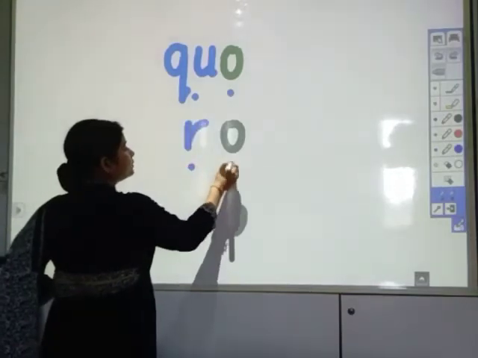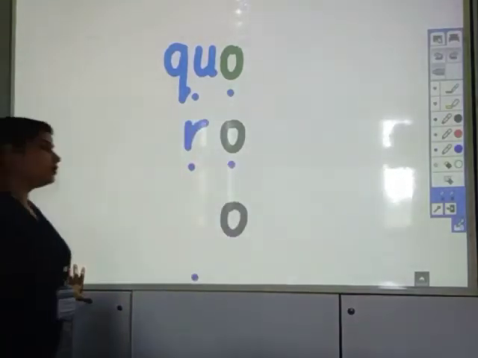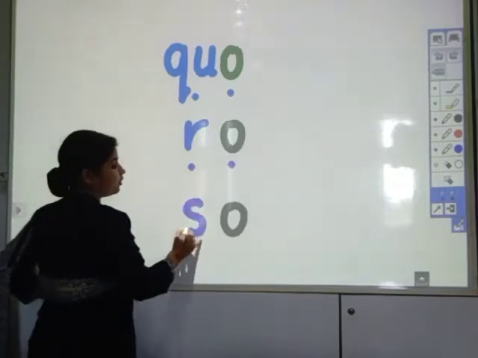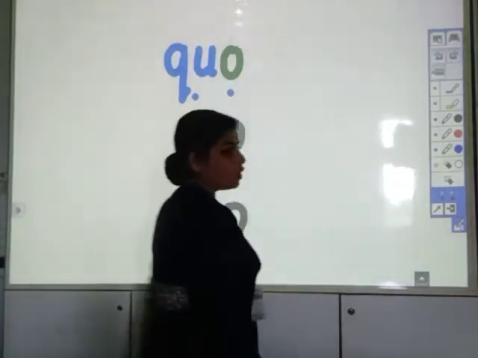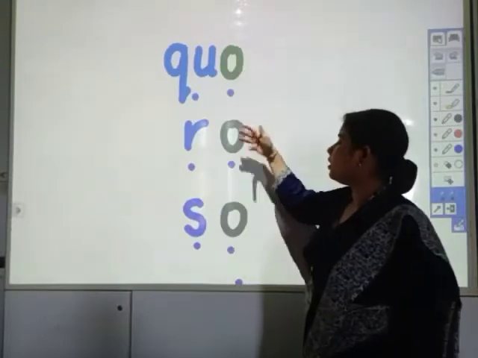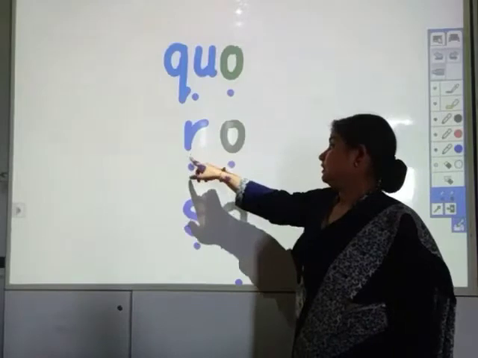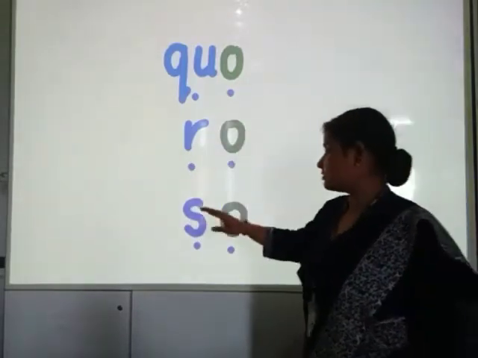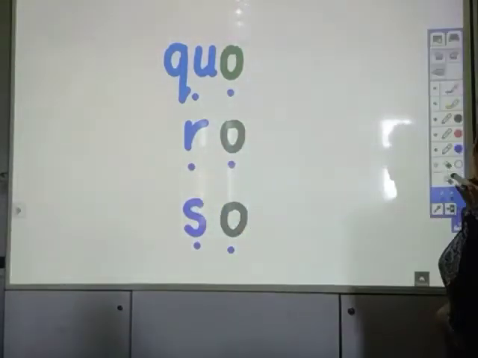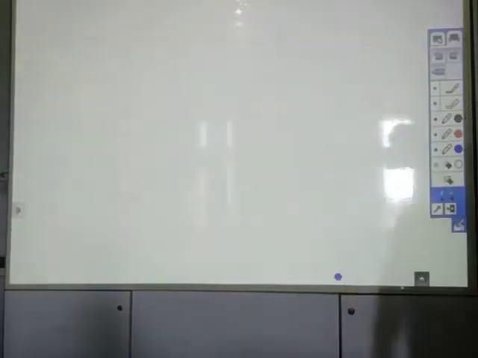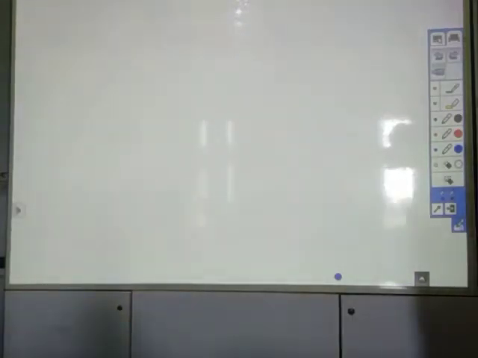R, O, ro. S, O, so. O, O, O. Qu, O, ko. R, O, ro. S, O, so. We are learning O sound. O, O, O. So which sound are we learning? We are learning O sound.